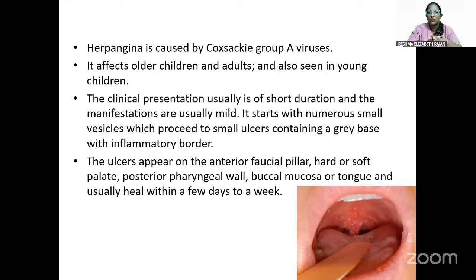So this is caused by Coxsackie group A viruses. It affects older children and adults and is also seen in young children. The clinical presentation is of short duration and the manifestations are usually mild. It will start with numerous small vesicles which proceed to become small ulcers that contain a gray base with an inflammatory border. The ulcers also appear on the anterior facial pillar as described in the question, hard or soft palate, posterior pharyngeal wall, buccal mucosa or tongue, and usually heal within 2 days to a week. So this is a typical representation of herpangina.